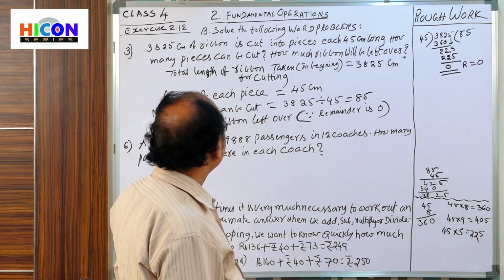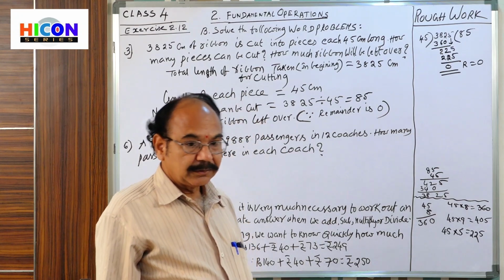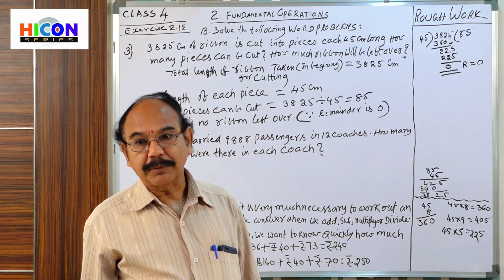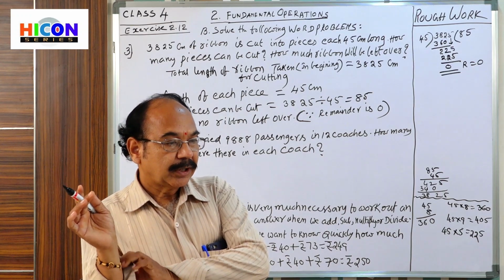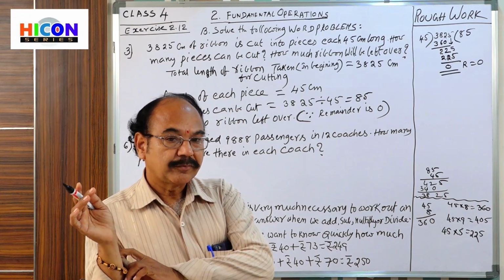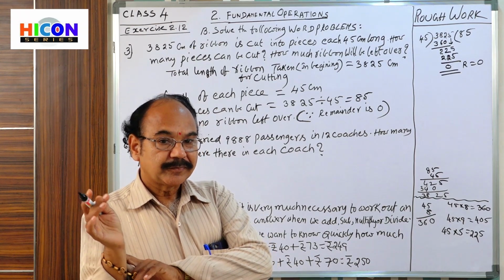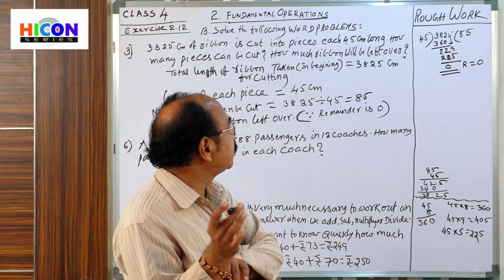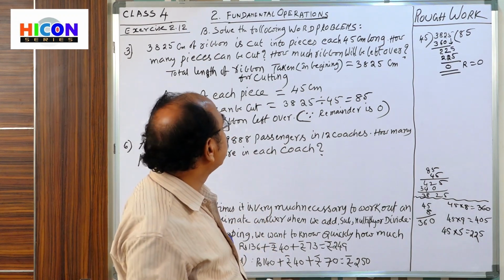Okay children, so here, first of all, after reading the problem, see how much ribbon is taken, and after cutting, the length of each ribbon piece.